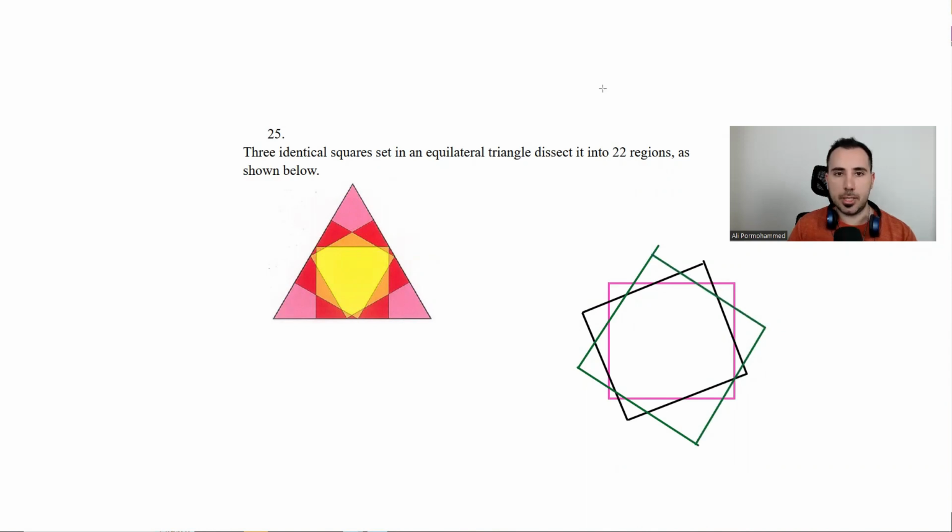I think the shape is almost good. If we have 3 squares like this, how many regions do we have? 1, 2, 3, 4, 5, 6, 7, 8, 9, 10, 11, 12, 13, 14, 15, 16, 17, 18,